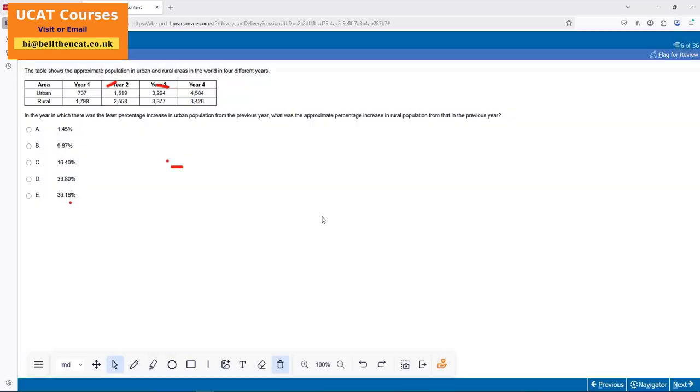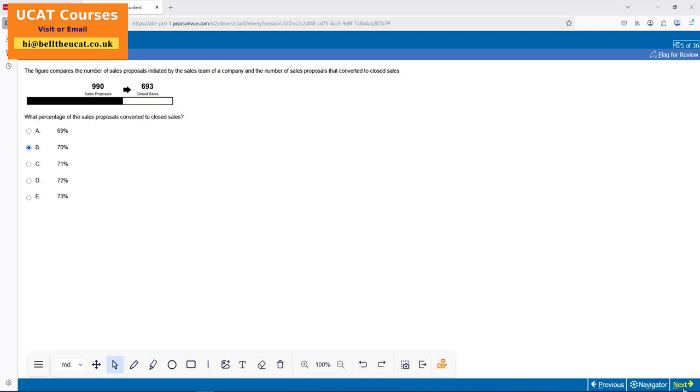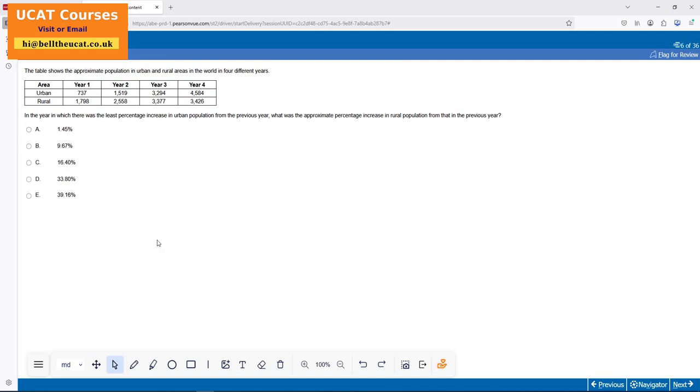In the year in which there was a least percentage increase in the urban population, have I done the previous question? Have I skipped it? No, yeah, I've done it. So in the year in which there was a least percentage increase in the urban population from the previous year, what was the approximate increase in rural? Okay, yeah, 700 becomes this one, more than 50% increase, 3,200 becomes, oh, yeah, that's the one. So I'm focusing on this one in that year.